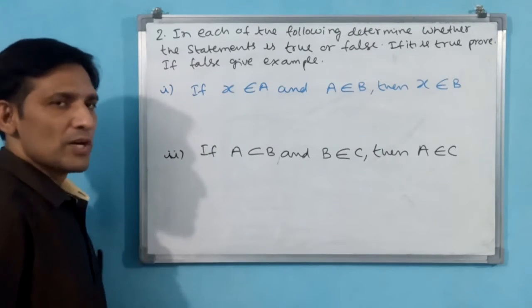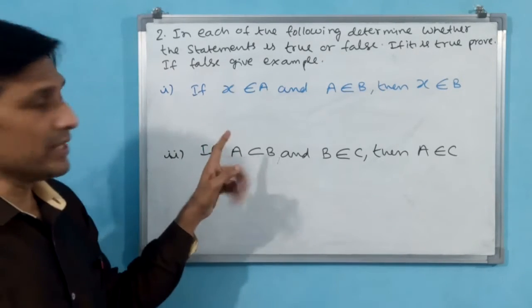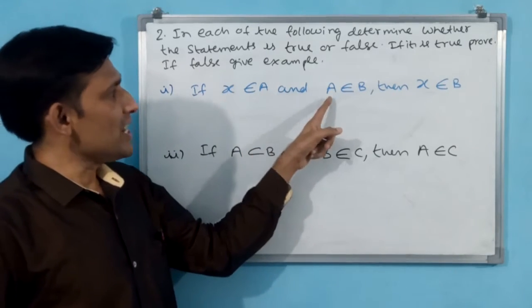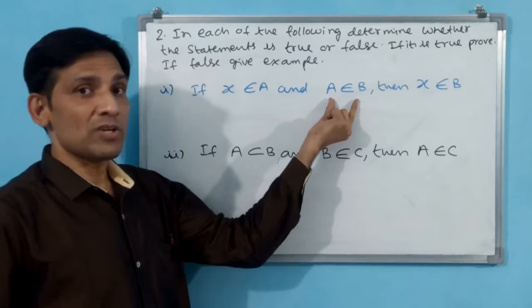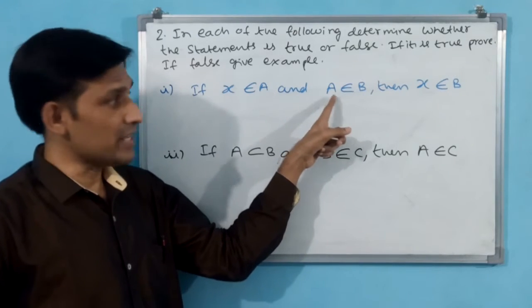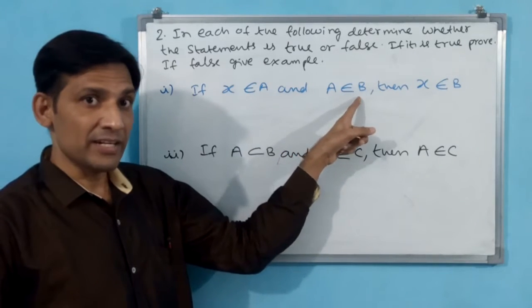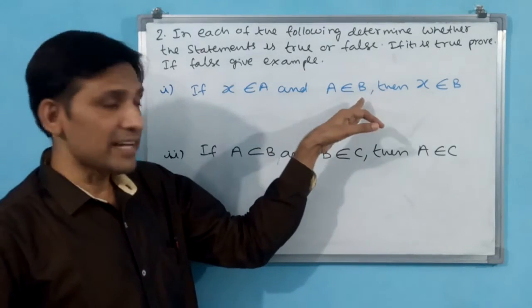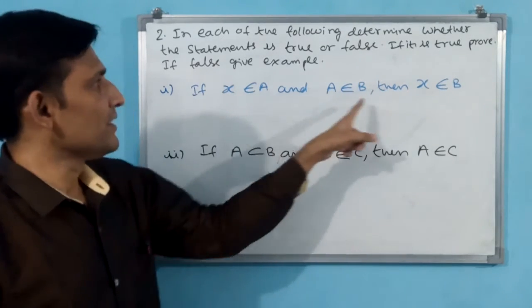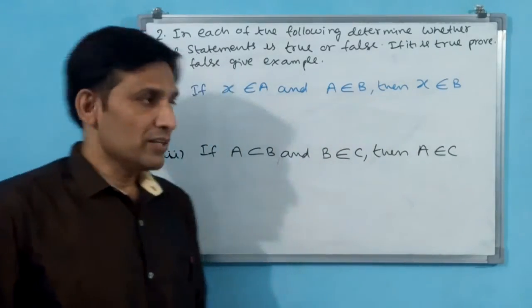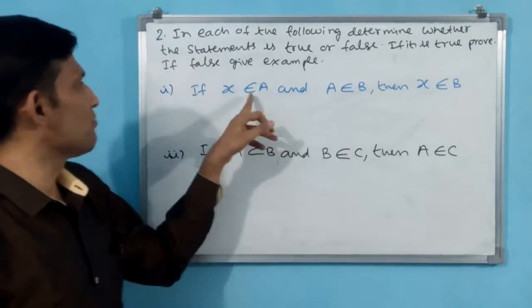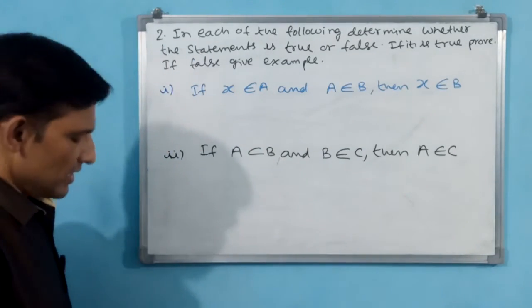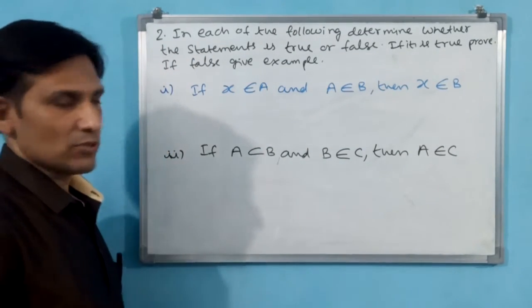Okay. First you prove. See here you have to understand the question very clearly. If X belongs to A and A belongs to B, here carefully observe. A is a set, capital letter, but he is asking that it belongs to B. Then it may be as an element it will be inside the B. That I will come to later. Then X belongs to B. See, belongs to is for elements only, not subset. Okay, let us see how we have to answer this question.